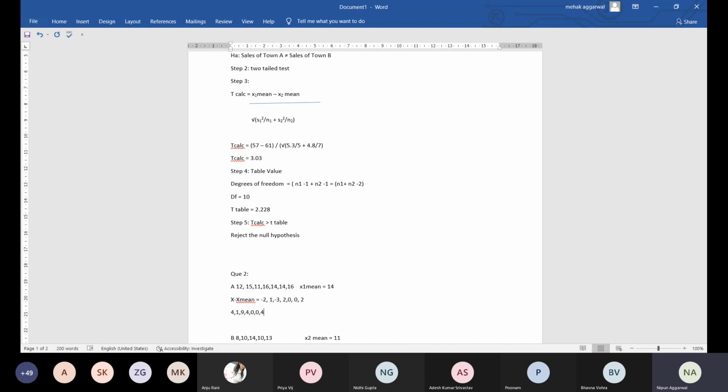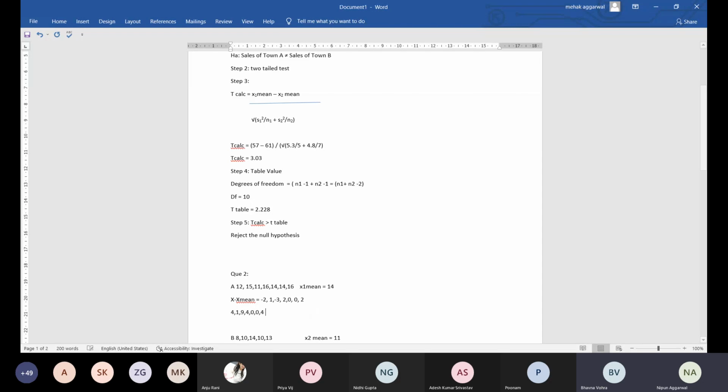Then you have to find the sum of this x minus x mean square, which is 4 plus 4 is 8, 8 plus 9 is 17, 18 and 22.